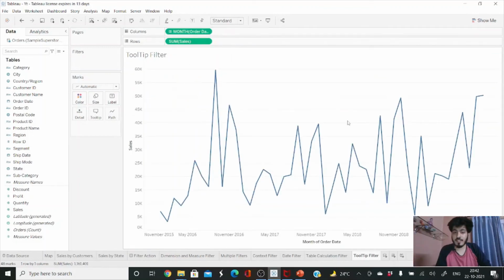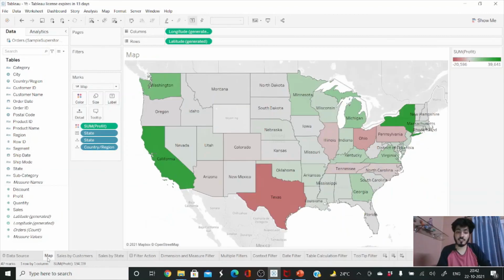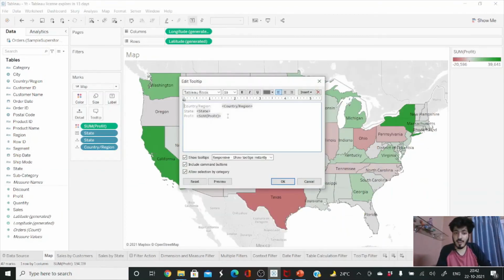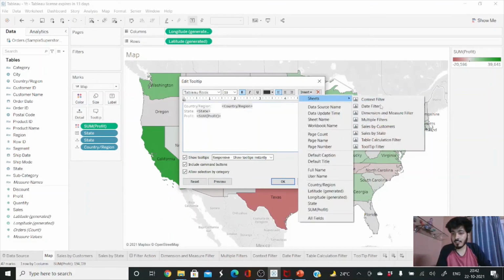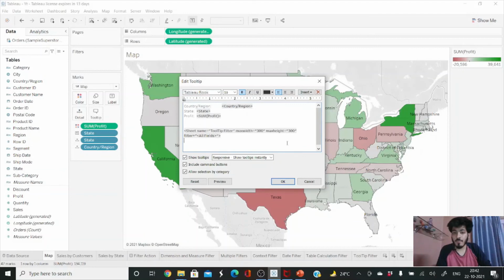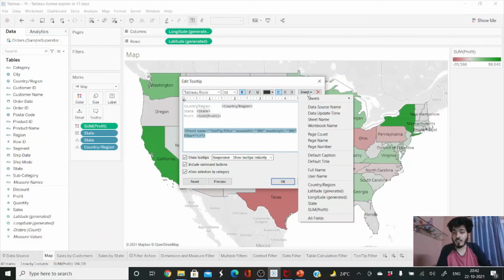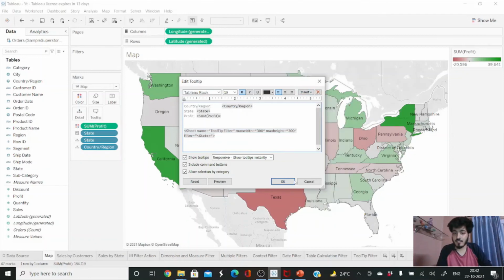So I have designed it, and what I want is, we have created the map visualization earlier, so let me jump to that. So what I can do is just click on this tooltip and click enter, and click on insert and insert the sheet name, the tooltip filter. Okay, so now what it is doing is, it is taking all the fields. So what I want is the filter to be applied state wise. Okay, so I can just remove the all filter and click on insert and select the state and click on OK.